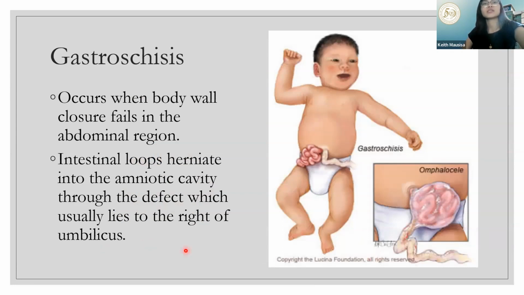Gastroschisis naman occurs when body wall closure fails in the abdominal region. We also have intestinal loops herniate into the amniotic cavity through the defect which usually lies to the right of umbilicus. So, yan yung tinatawag nating gastroschisis.